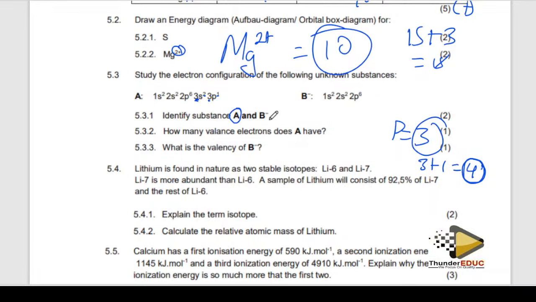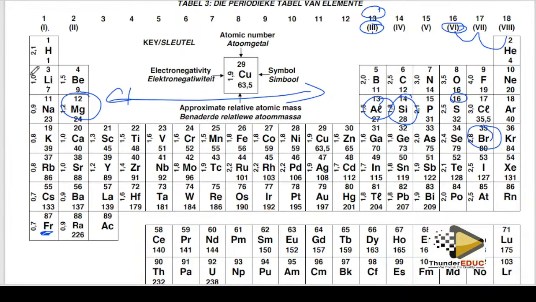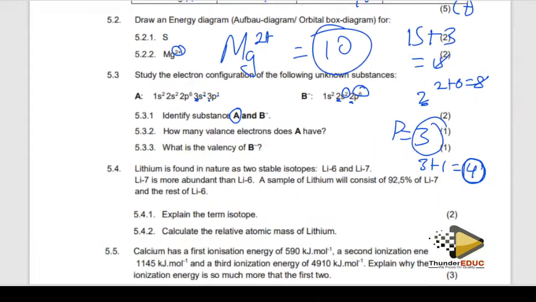Then I go to B, but B has a negative charge. So here it is going to be period 2, but which group? 2 plus 6. 2 plus 6 gives me 8. So period 2, group 8. I go to period 2, 1, 2. So it's going to be neon. Yes, so that's how we identify those things.